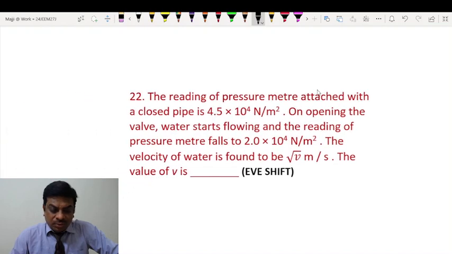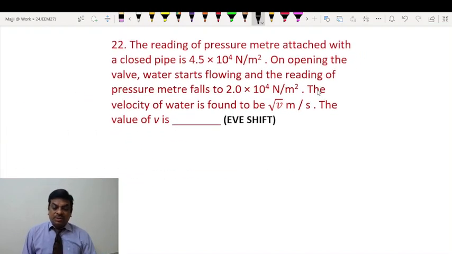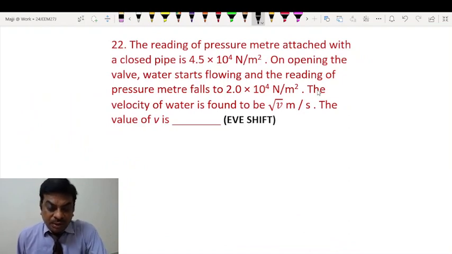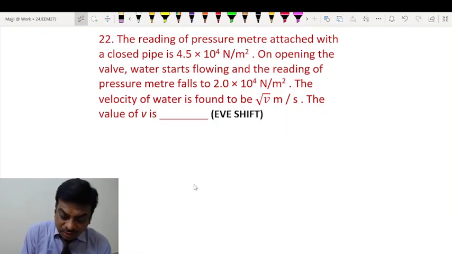Then coming to question number 22. The reading on a pressure meter attached with a closed pipe is this much. On opening the valve, water starts flowing and the reading of the pressure meter falls to this much. The velocity of water is found to be 2 meters per second. The value of V is? Now, students, suppose this is the tap and you have a pressure meter which measures the pressure.